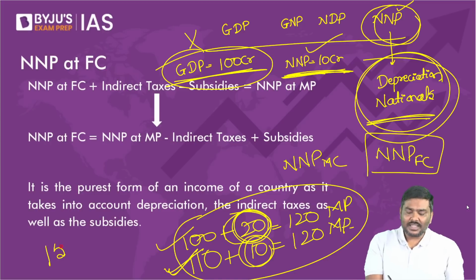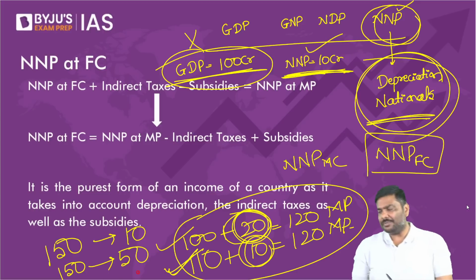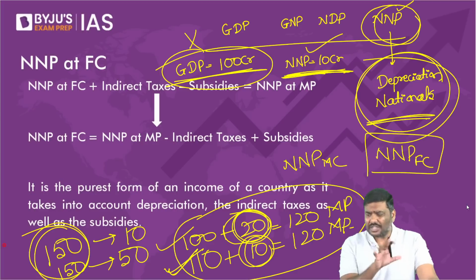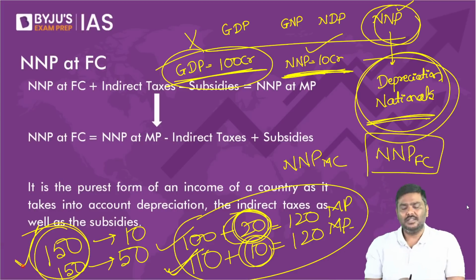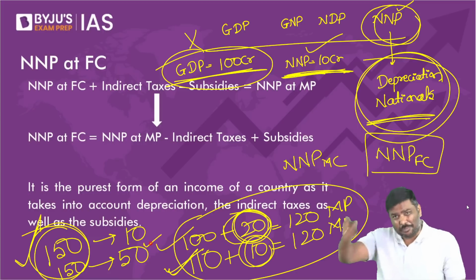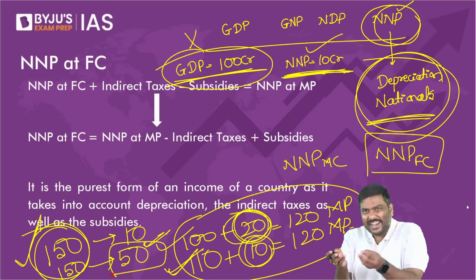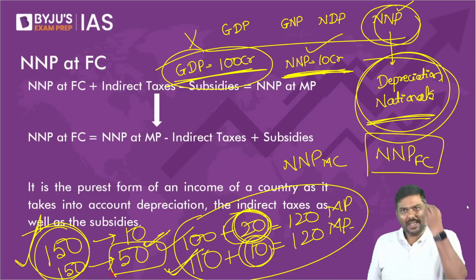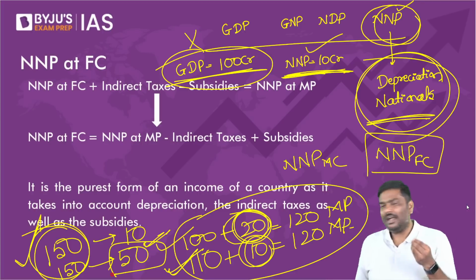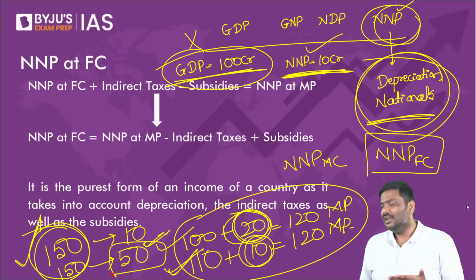If the market price of the good is 150 rupees and the tax is 50 rupees, you are calculating GDP using market prices. Is the logic okay? But if the market price is 150 because of a 50 rupee tax, do you think India's economic productivity is better?